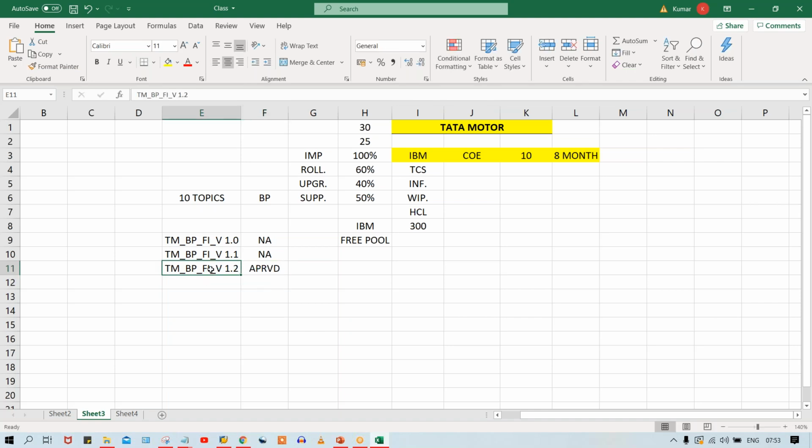So if it is approved, take the printout and produce it before the client for sign off, for their signatures. Okay, so now here there might be a question during an interview: which version of the blueprint is going to be sent to the client for sign off purposes? So now you just have a look here, guys, and you tell me which version of the blueprint is going to be sent to the client for sign off purpose.